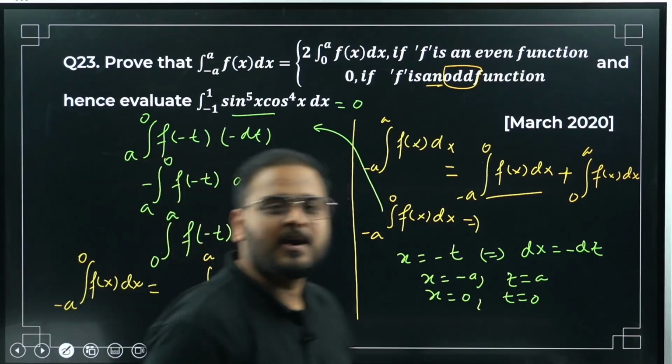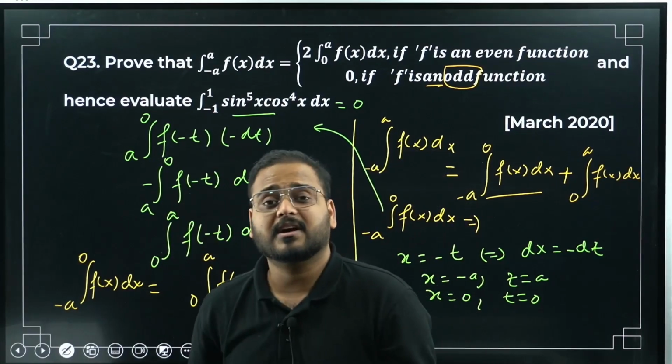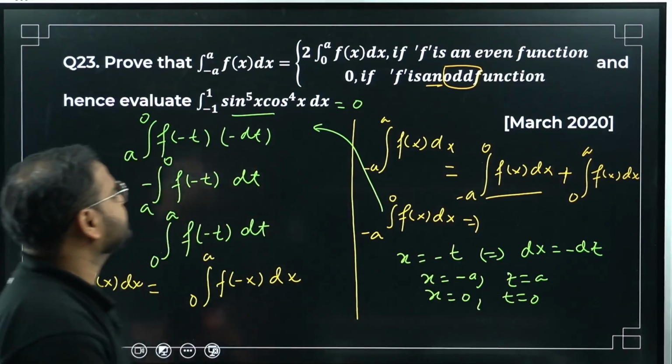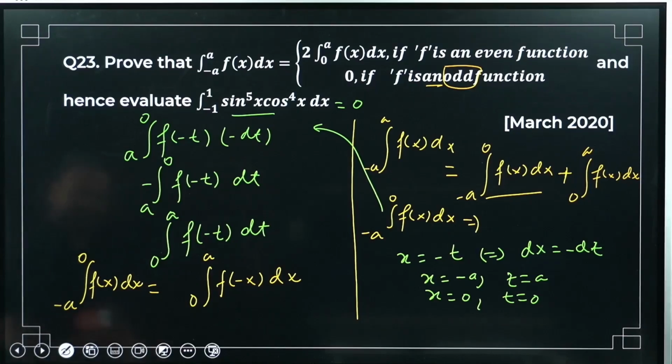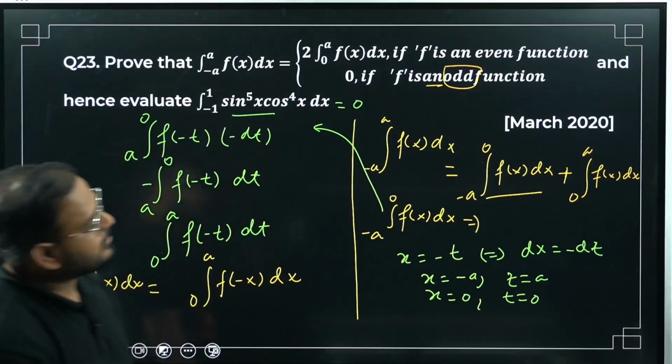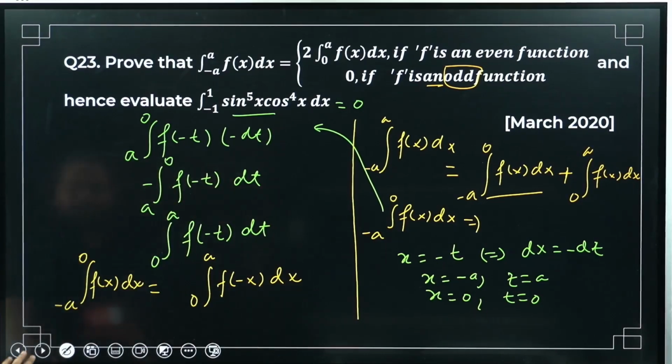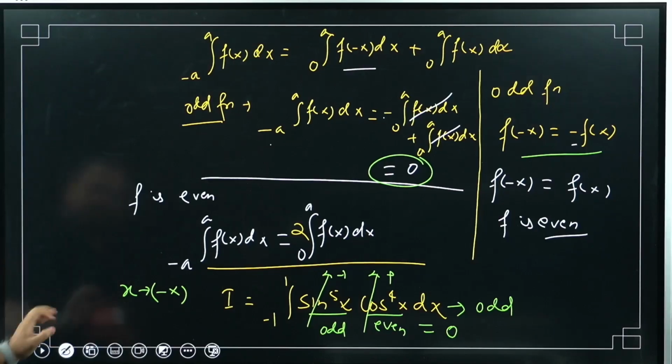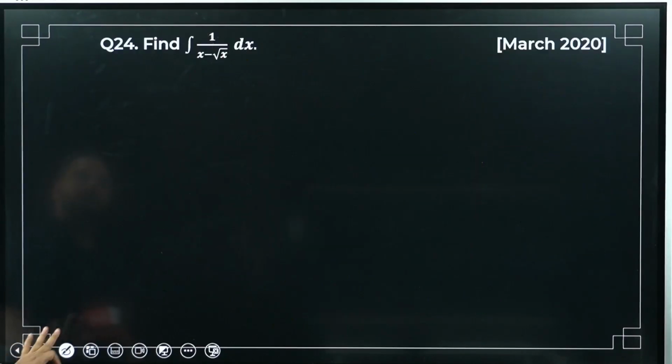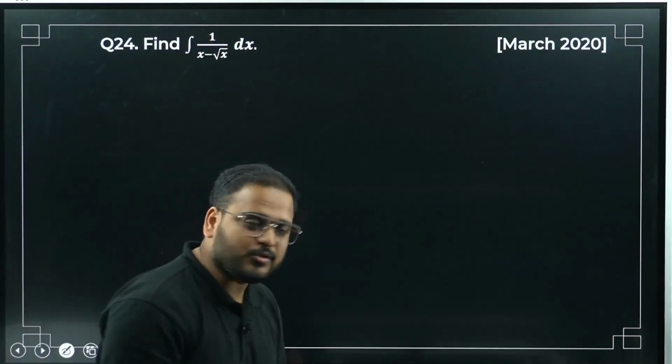Not simple, but it's a good question. If it comes for 6 marks, 5 marks, like that. Please have a look. Question number 23. It's a PYQ again for March 2020 paper. Moving on to this slide. Clear, right? Yes. 24. Let's solve this question also.